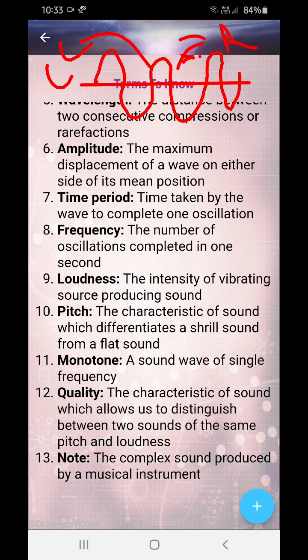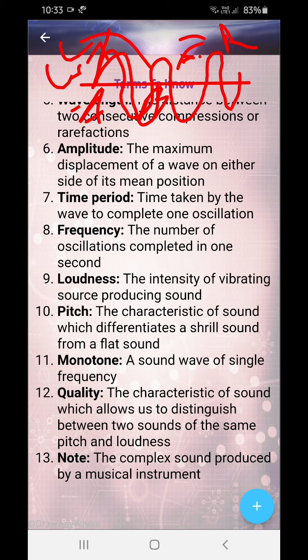Now what is a wavelength? Suppose I mark here A and I mark here B. So this complete wave is known as the wavelength. Amplitude always depends on plus and minus, the height to which the wave has gone. This perpendicular height is known as the amplitude.